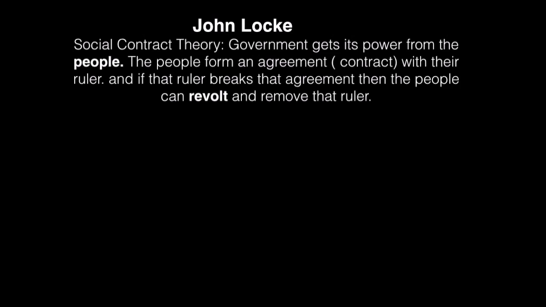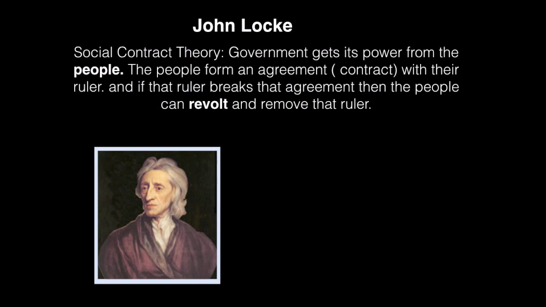The idea of voting and the people participating in government is going to get a new life in the 17th and 18th century during the Enlightenment, especially with the ideas of a man named John Locke. And then for American government, Thomas Jefferson, who wrote the Declaration of Independence, is going to look to Locke and be heavily interested in him, and we'll see a lot of his influence. So during the Enlightenment, there's this idea of a social contract. Now, what is a social contract? It says that the government gets its power from the people, and the idea of a social contract applies to contracts in general.